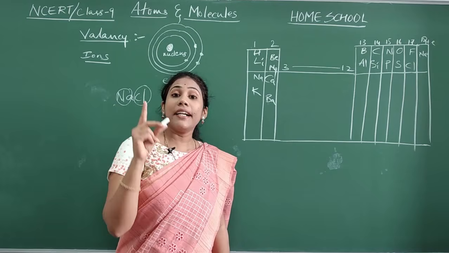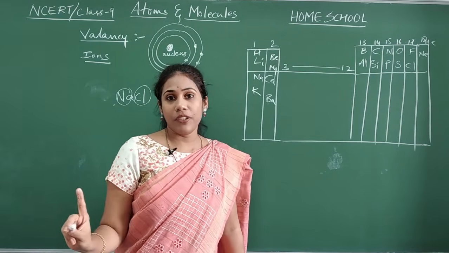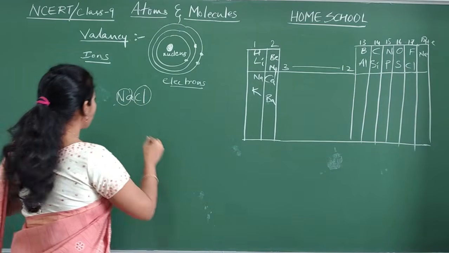Try to understand the definition of valency very, very carefully. Listen guys.